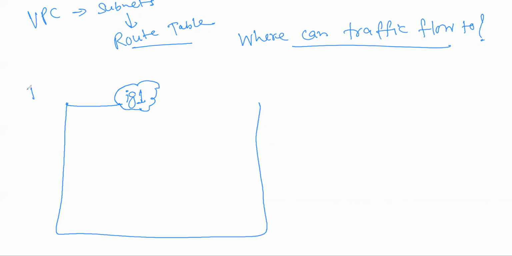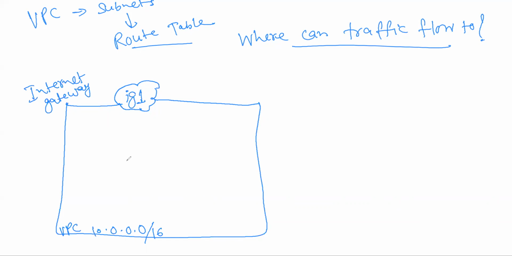So you have an internet gateway configured here, right? And this is your VPC, the same VPC that we were creating, with 10.0.0.0/16. This one.